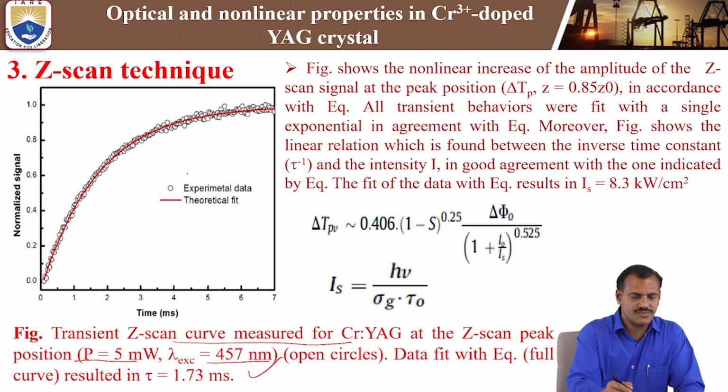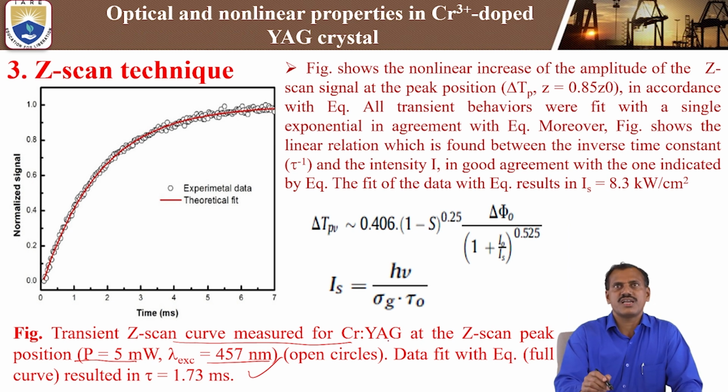By using this fit we calculate the tau value, and also by using this fitting we can calculate the saturation intensity. That is, Is equal to h nu by sigma g minus tau naught.